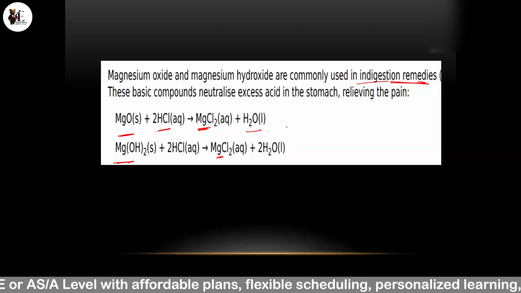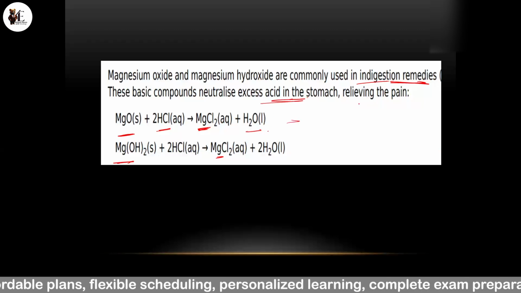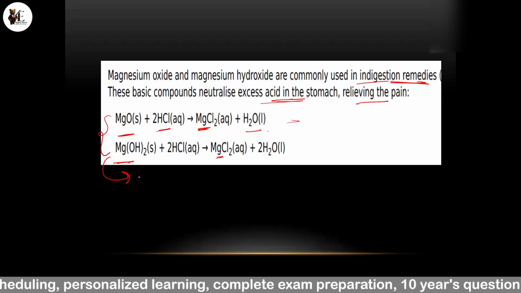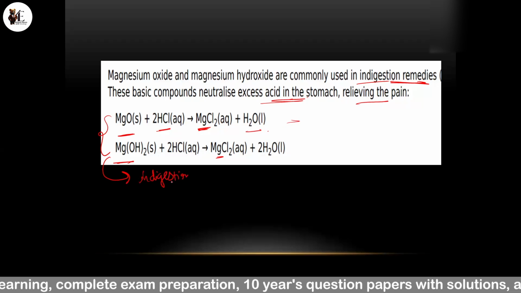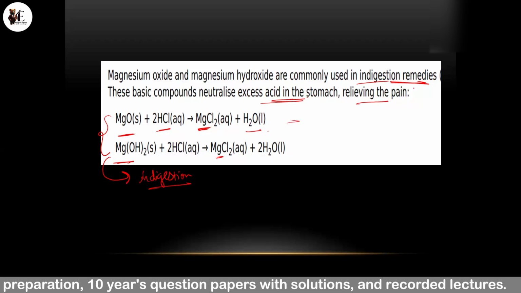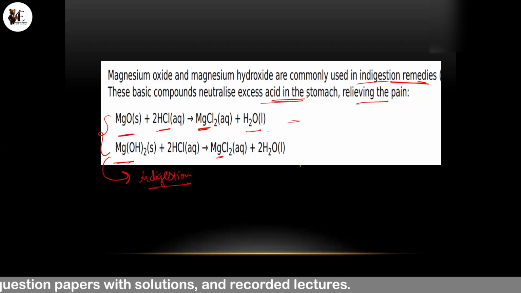Because they are basic, they neutralize the excess acid in the stomach, relieving the pain. As you know, acid and base react together to form salt and water. So it is a neutralization.